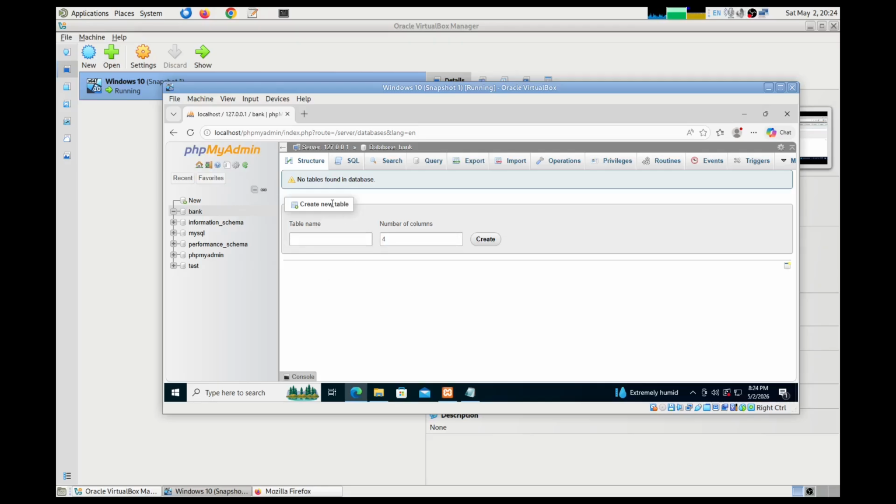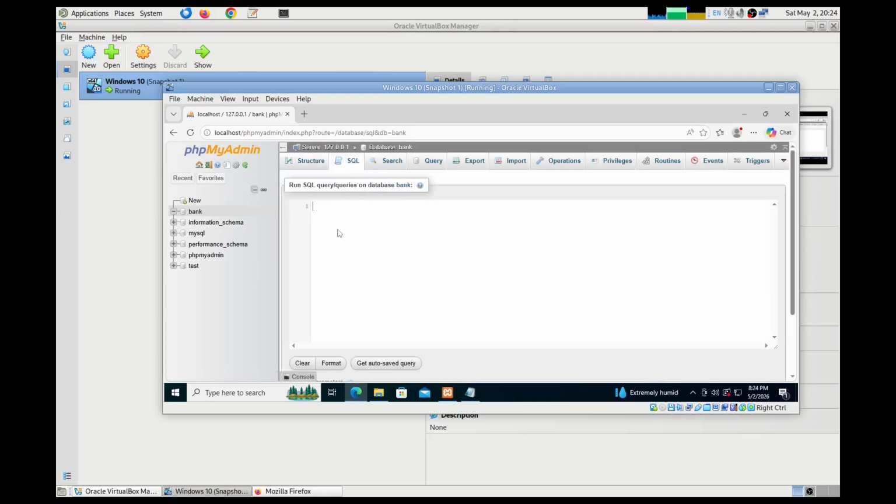It is possible to create new tables either from here, or else you can go to SQL and specify the schema. For example, create table test. Name, text, age, int.